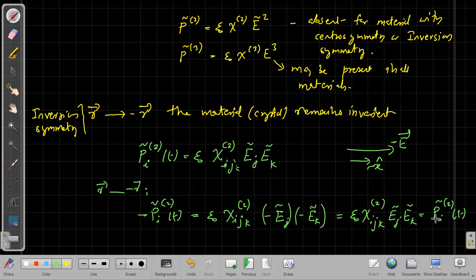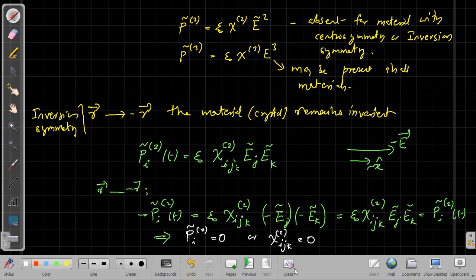So that is possible only if Pi of 2 equal to 0. So this implies Pi of 2 equal to 0 or chi ijk of 2 equal to 0.